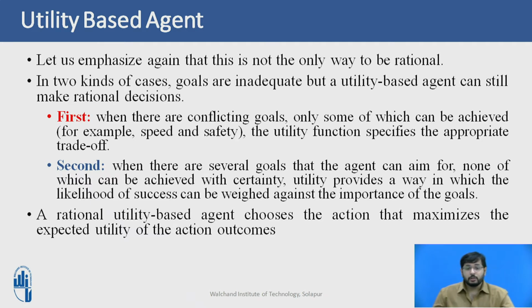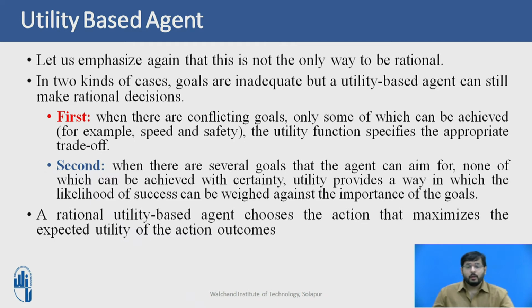The utility function specifies the appropriate trade-off, whether you want speed or safety, and depending on the trade-off the utility-based agent selects an appropriate option. The second case is when there are several goals that the agent can aim for, none of which can be achieved with certainty. Utility provides a way in which the likelihood of success can be weighed against the importance of the goals.